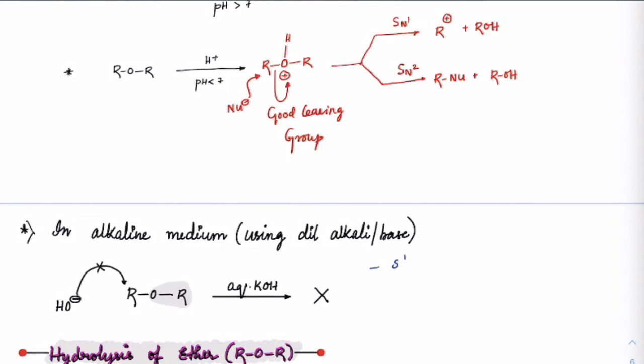One, it is a strong carbon oxygen sigma bond, which does not get easily broken. Second, OR minus which is leaving is a poor leaving group. So that's why any incoming nucleophile cannot simply attack on the carbon and release that RO minus group.